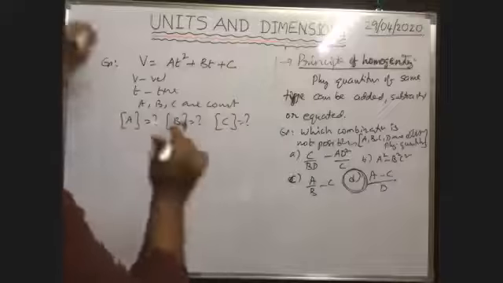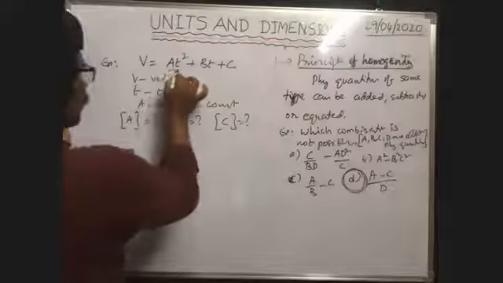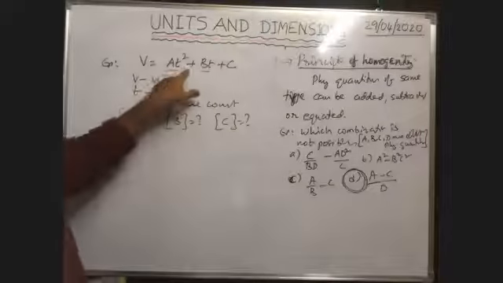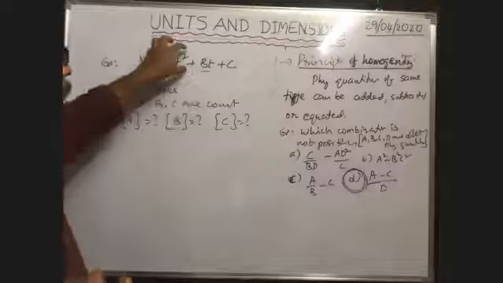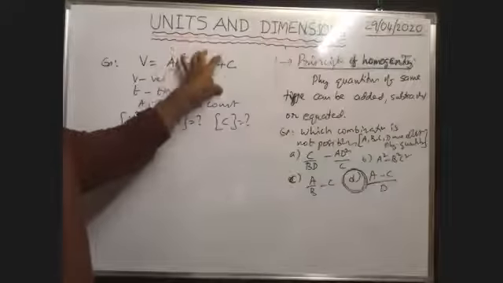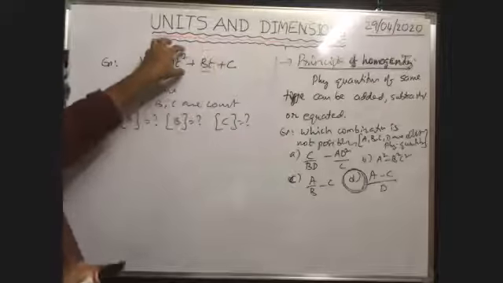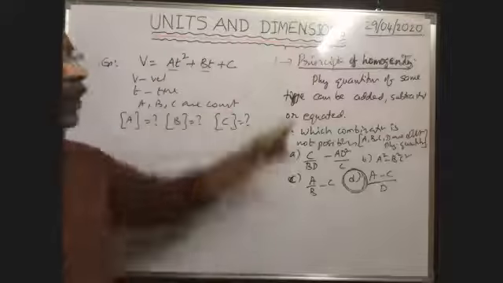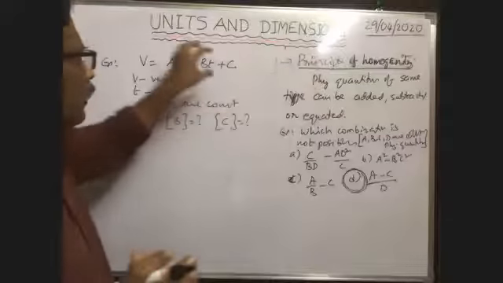Here you see, at square is one physical quantity, bt is another physical quantity. Plus symbol is there, addition is there between them. That's why these two must be of the same type, no? These two must be the same physical quantities. Then only we can add. Otherwise, we cannot add, according to the principle of homogeneity.